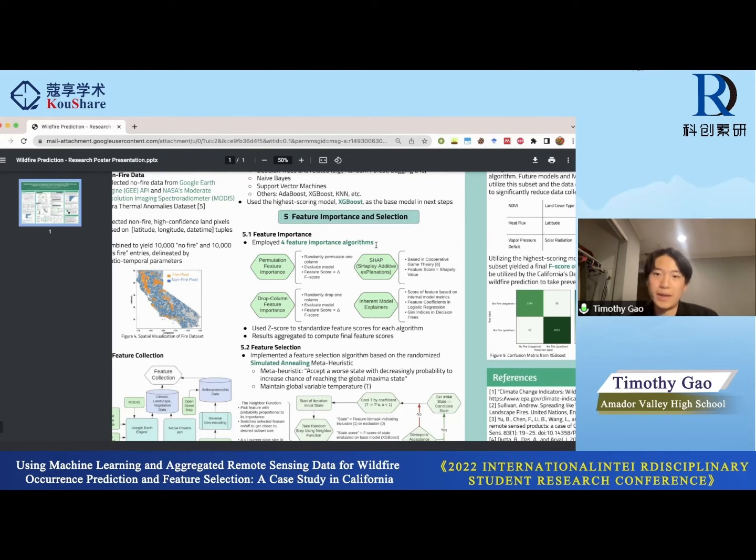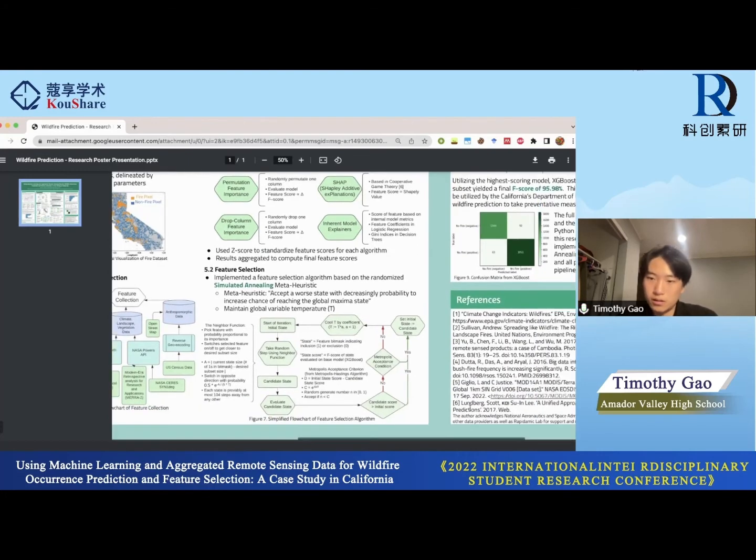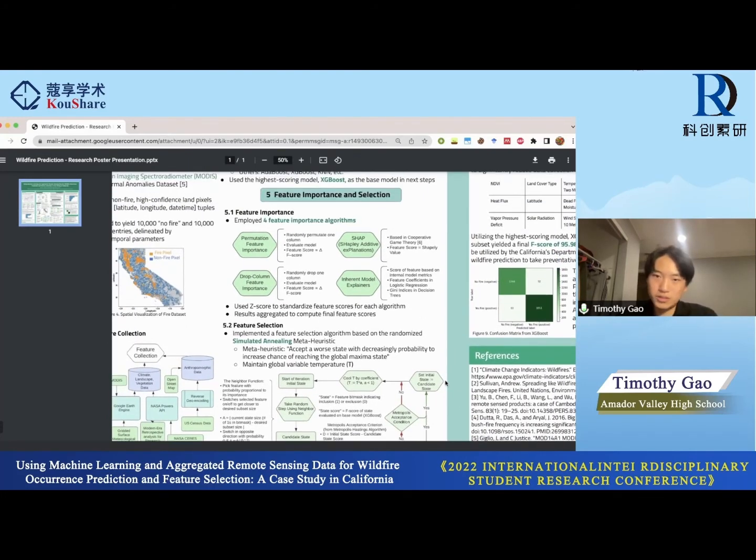And then SHAP is actually a black box method. Essentially, there's a very useful library that you can use directly, and it's based on cooperative game theory. And actually, I cited it here. It's developed by some researchers, and it's an interpretive way of explaining features. And the feature score is actually based on the Shapley value.